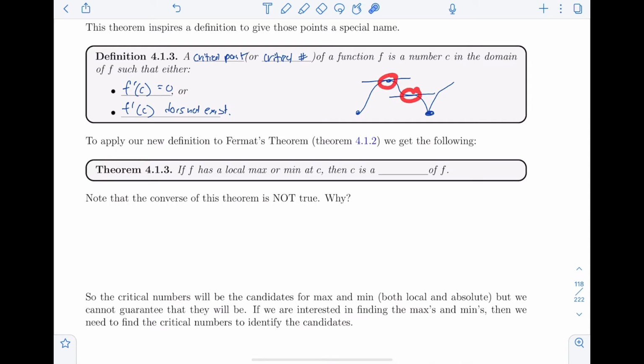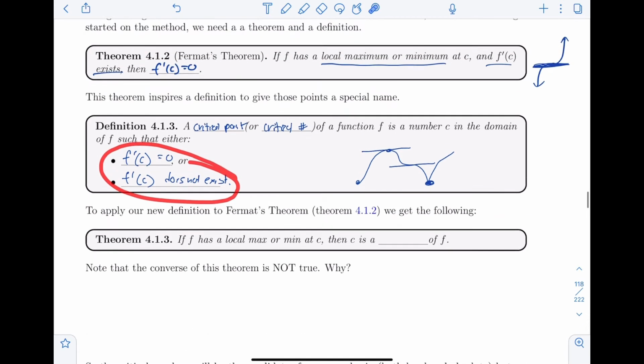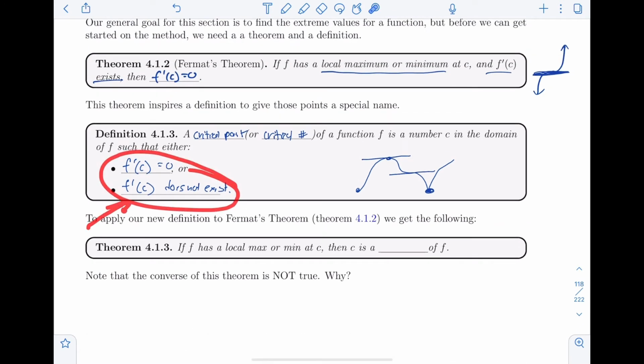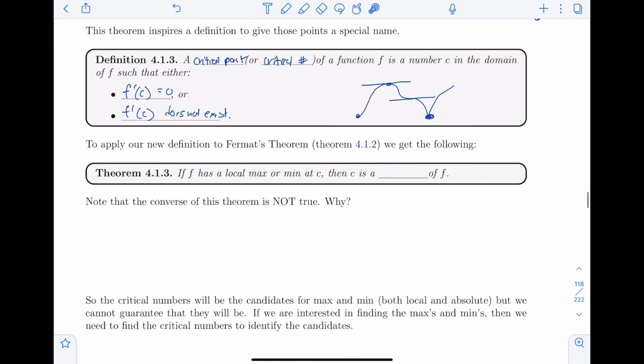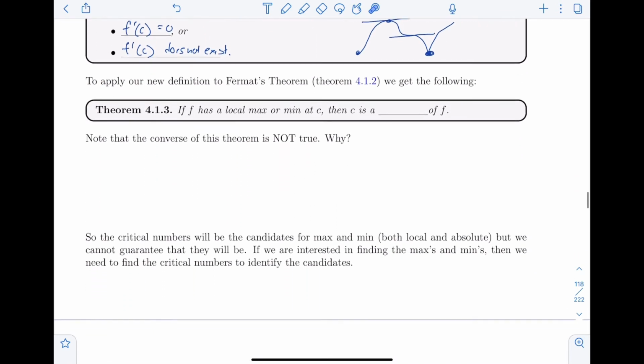Only two of them are going to be a relative max and relative min, but these are the candidates. So when I want to find all my relative maxes and mins, I'm going to find all of these because I know that this behavior is what has to happen at local maxes and mins. Again, I'm not guaranteed, but I have to test them all.